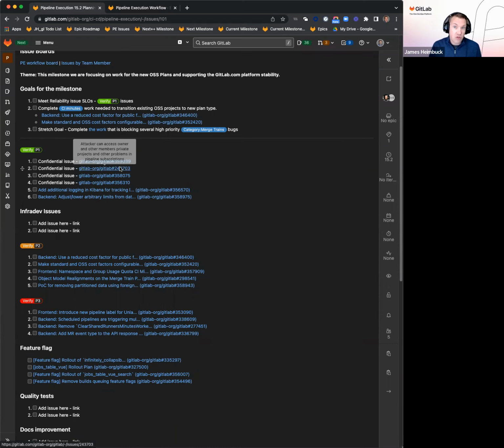And then I've inserted a stretch goal as well. I feel like we're making some good progress burning down the items that are in our milestones. So right now, early on, I'm introducing the stretch goal, completing the work for merge trains that's blocking several of our other high priority bugs in that category. So it's the object model realignment.